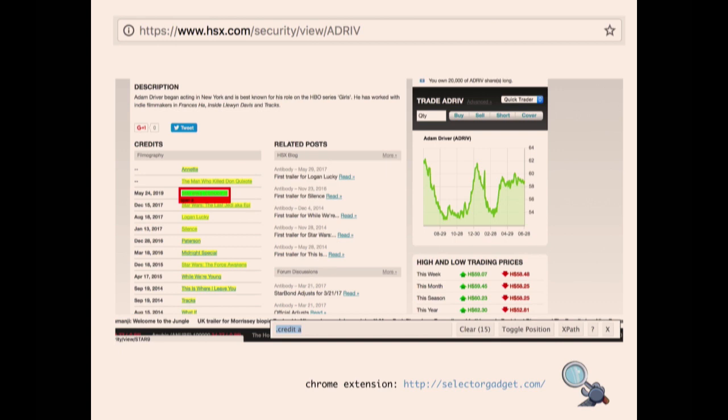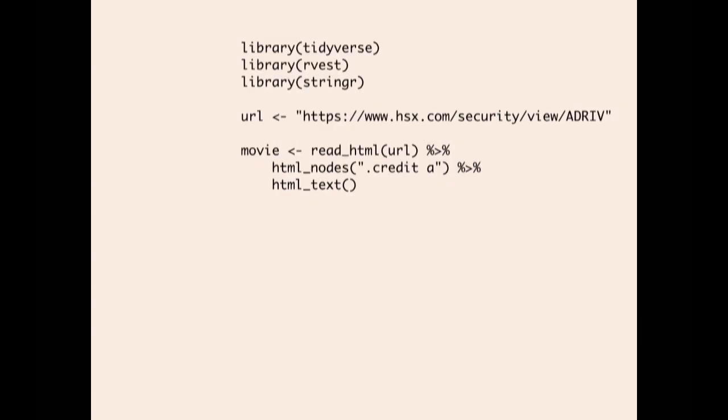So to do this, you can grab a little Chrome extension called selector gadget and basically grab the HTML, CSS selectors for you. So I want to grab all of the movies that Adam Driver is attached to. So this is just .credit A, and we can start building up our script. So let's import the tidyverse, rvest, stringr, and the URL. And then this is just like simple vanilla rvest. So you're reading HTML, grabbing the nodes, and then just dropping that into text. So the things that matter here are the CSS selector and the text value.